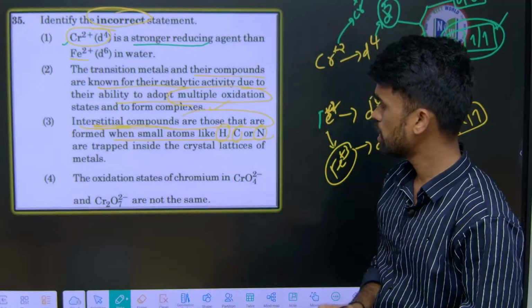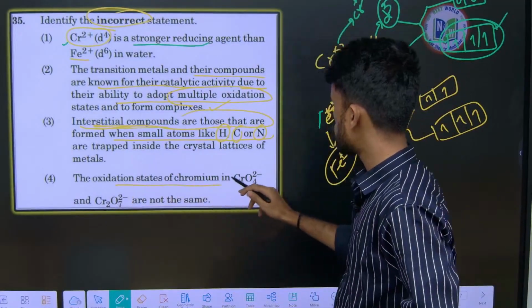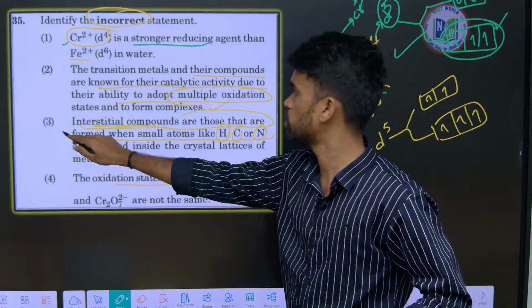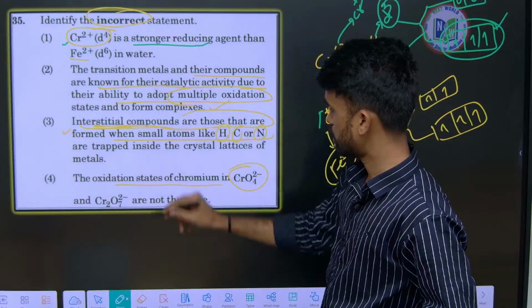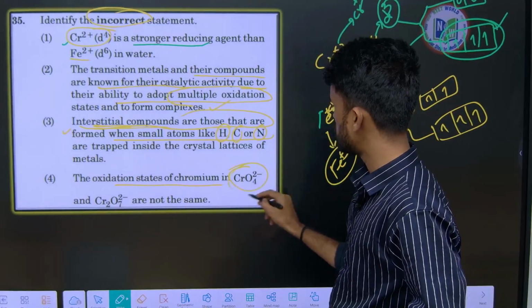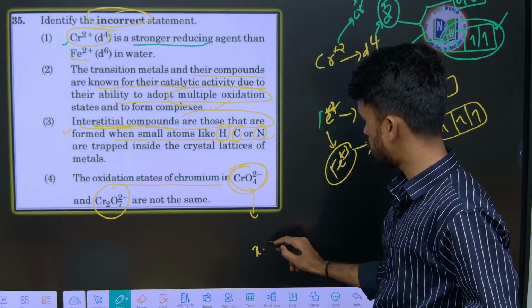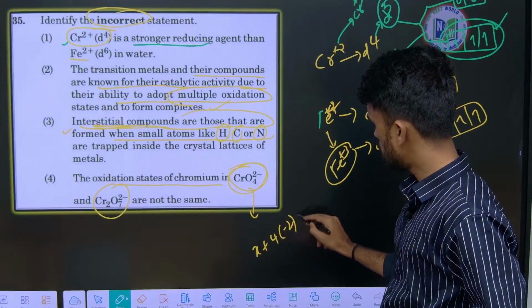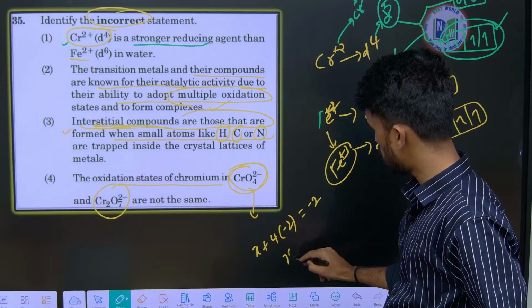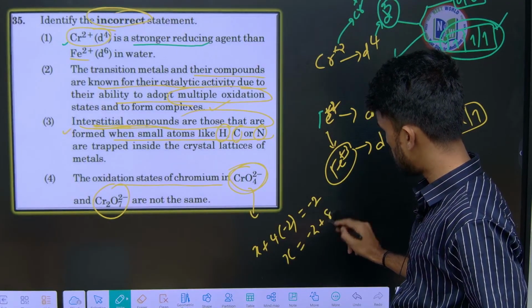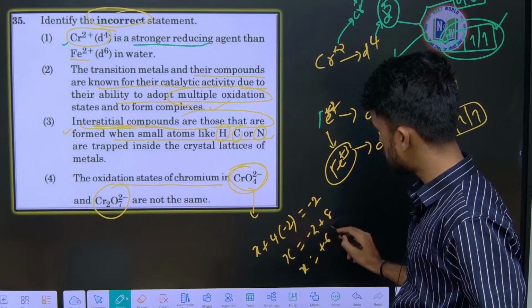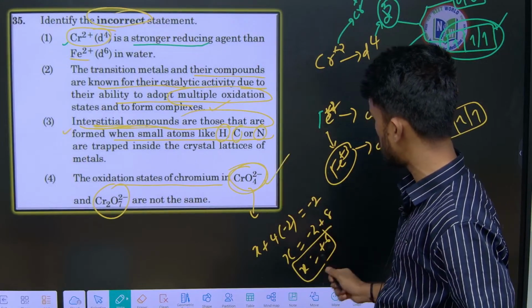That's it. Next, oxidation state of chromium. This is correct only. They are asking for the incorrect one. The oxidation state of chromium in this and in this are not the same. See here, x plus 4 into minus 2 equals minus 2, so x will be minus 2 plus 8, which is plus 6. The oxidation state of chromium in this chromate ion is plus 6.